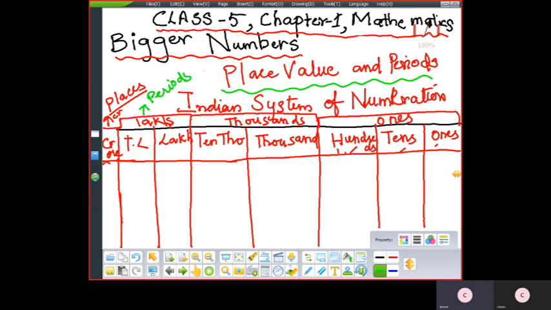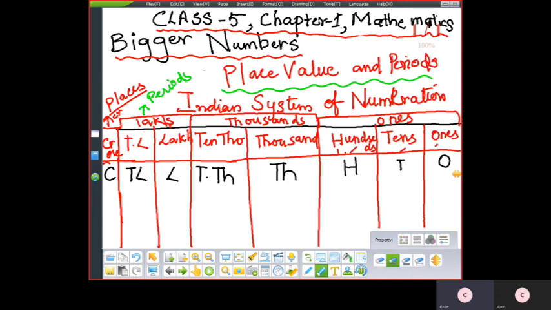Then next, let us write the shortcut of these places. Ones means O, tens means T, hundreds means H, thousands means TH, ten thousands means T dot TH, lakh means L, ten lakhs means TL, crore means C. Done? Now let me take one number and represent it on the chart. So what number do you want me to take?